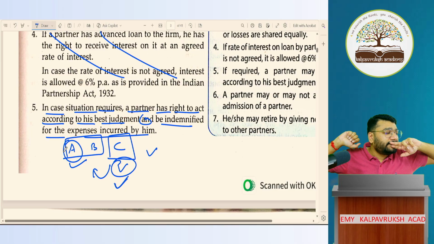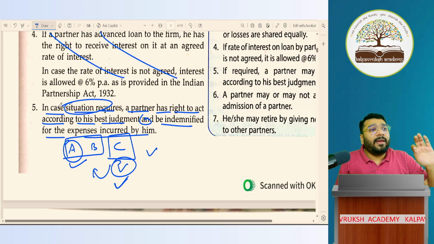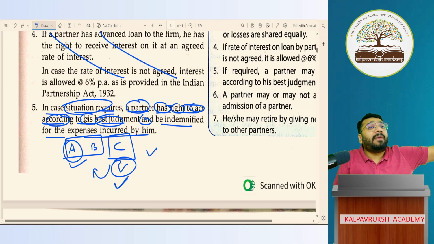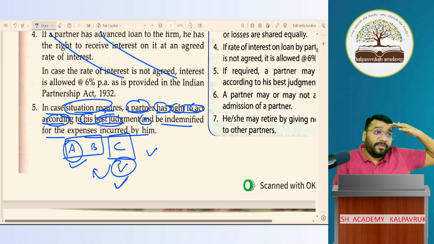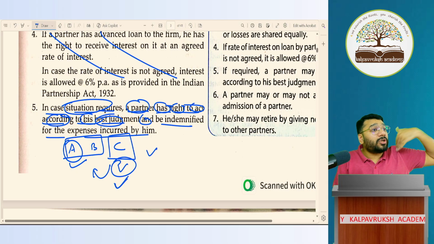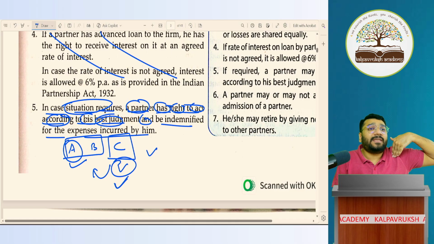Is that right? No. So here the law says that in case of a situation, what situation here? There is an accident situation. Partner C has a right to act according to his best judgment. In that particular moment, whether to spend money or not, we can't sit and think and discuss. It's a very sensitive situation. So C took a judgment that no, we have to make the payment because that staff met with an accident because of our negligence. The negligence happened in the office place, and because of that the staff met with an accident. So who should take care of that staff? We should take care of that staff. So he applied his judgment and he made the payment.